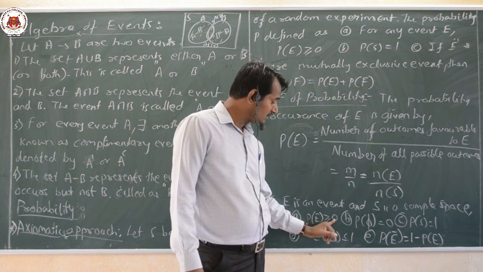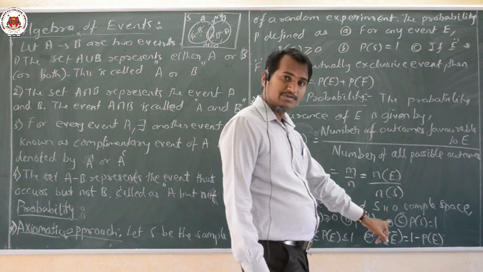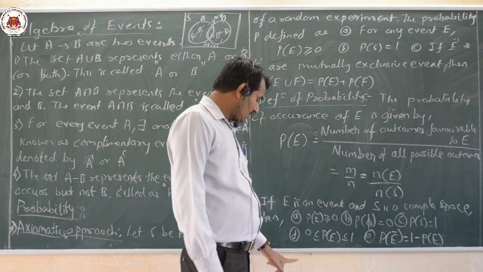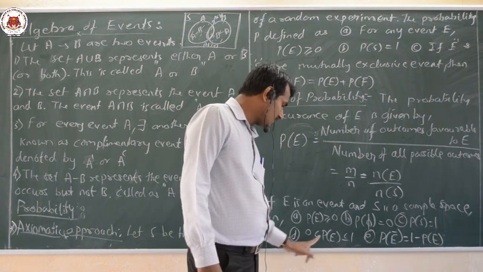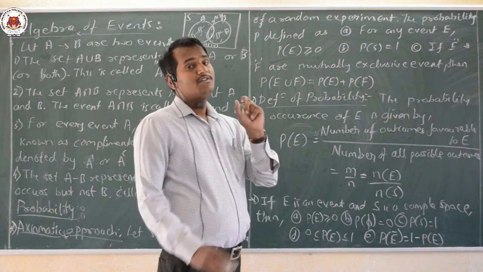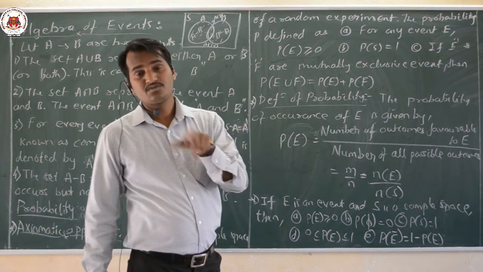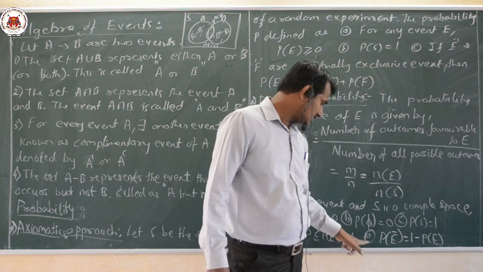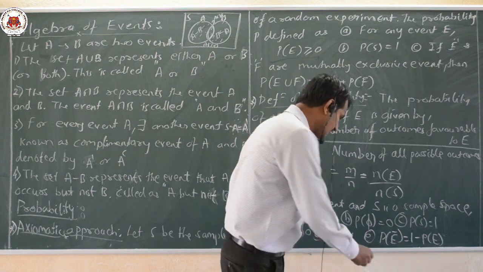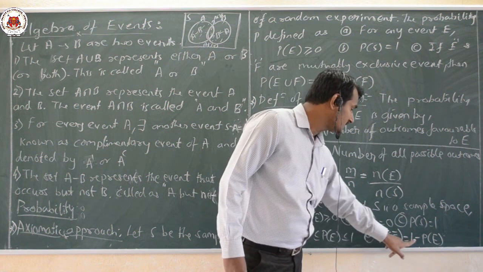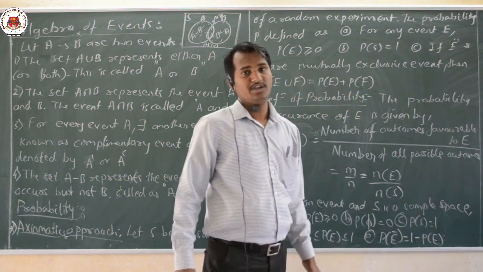This we have already learnt. Then probability of null set is equal to 0. Probability of sample space is equal to 1. Probability of any event always lies from 0 to 1. That means the range of probability is always from 0 to 1, closed interval 0 to 1. Then the last point, the sixth one, is probability of E dash, the complement of E, which is equal to 1 minus probability of E.